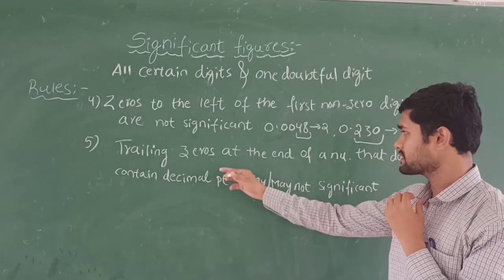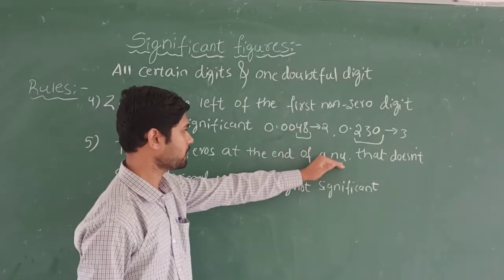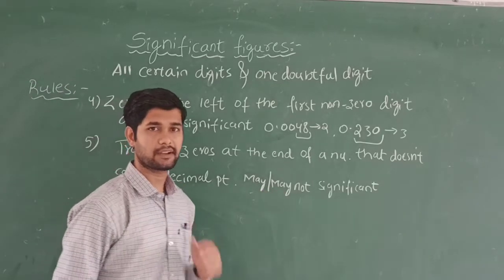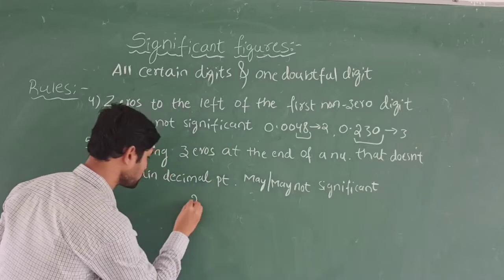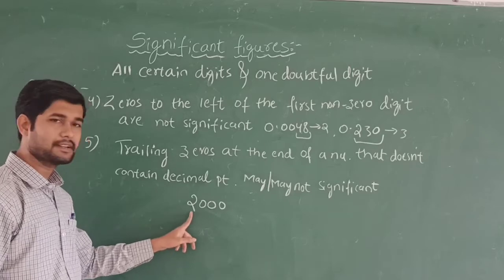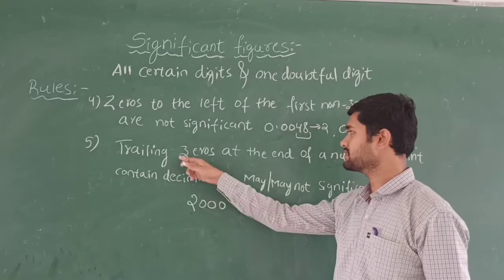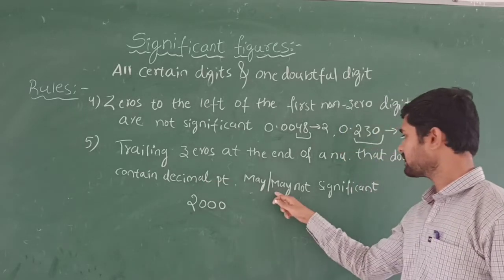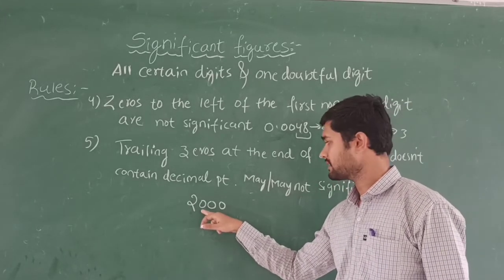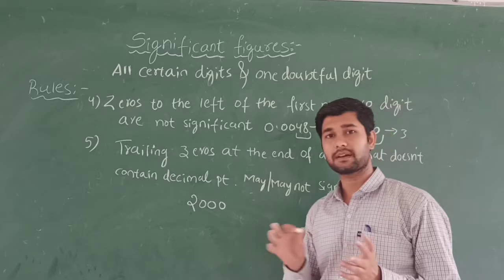And the fifth one says the trailing zeros. Trailing zeros at the end of a number that does not contain a decimal point may or may not be significant. Suppose I write 2000 here. Obviously, the 2 will be significant, but the trailing zeros we may or may not consider as significant. I can say that 2 is one significant figure, or 2, 3, 4, like this you can tell. So this sometimes comes to confusion.